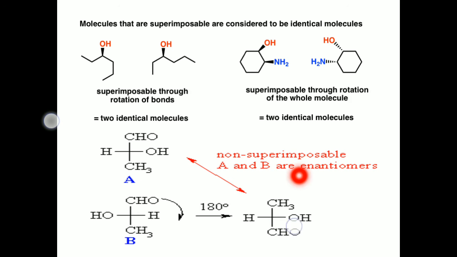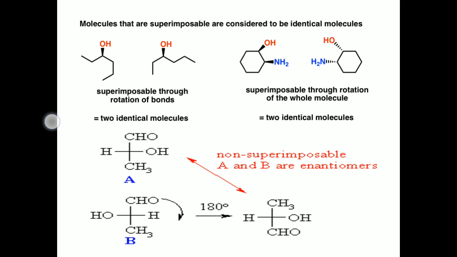If you check the first molecule and this image formed after 180 degree rotation, if you keep this molecule over the A molecule, the methyl group comes on the aldehyde group and the aldehyde group comes on the methyl group.